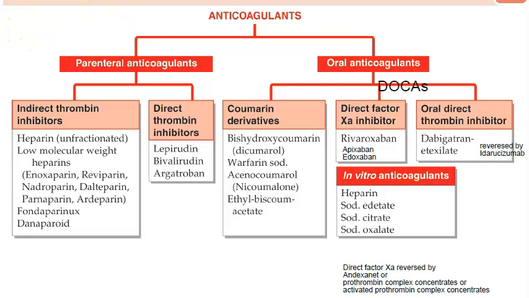New ones, what they have asked in this exam, right? So you have to name the new ones. New ones we will call DOACs, direct oral anticoagulants. Okay, DOACs. These are the new ones. Now in DOACs, what all will come? This is what they have asked in the exam. Rivaroxaban, Apixaban, Edoxaban, Dabigatran. This only you have to write in the exam.